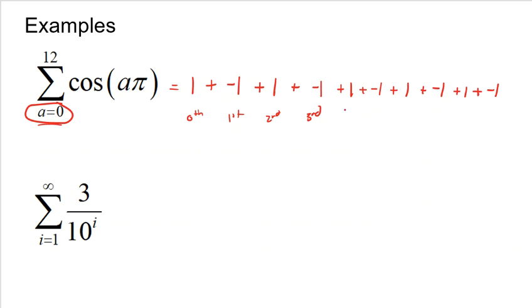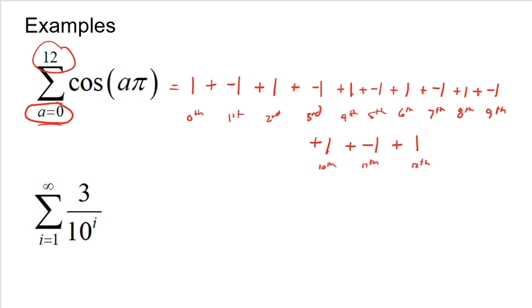But just use little labels right here, fifth term, sixth term. If this helps, feel free. Seventh term, eighth term, ninth term. And I'm almost done. I'm going to come down here and skip a line. The 10th term is going to be positive 1. The 11th term, back to negative 1. And the 12th term is going to be back to positive 1. So this is the 10th term, 11th term, and 12th term. And I'm stopping at the 12th term.